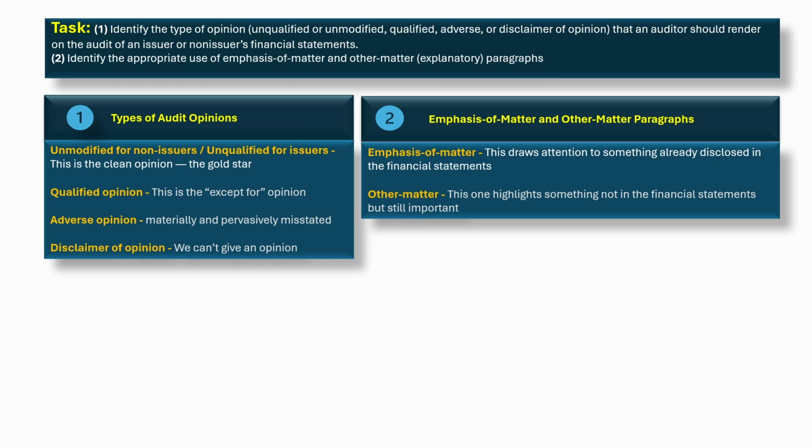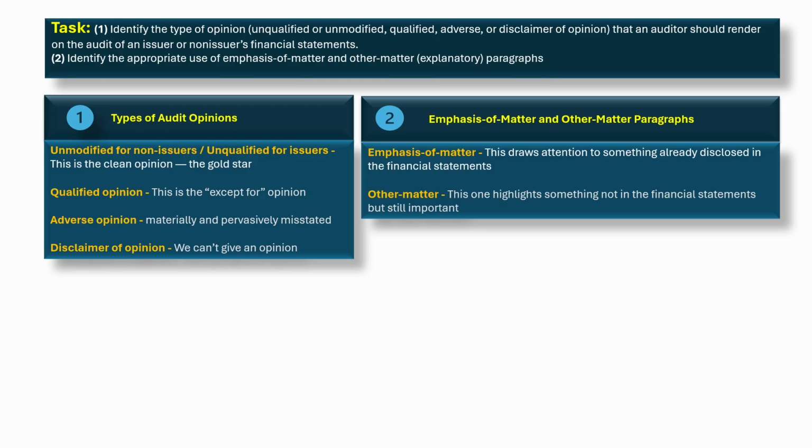So think of audit opinions like restaurant reviews. The food is great, nothing wrong here. That's unmodified opinion. The food was great, except the soup was too salty. That's qualified opinion. The food was awful. The whole meal was a disaster. That's adverse opinion. I couldn't taste anything. The lights were out and I couldn't even see the plate.